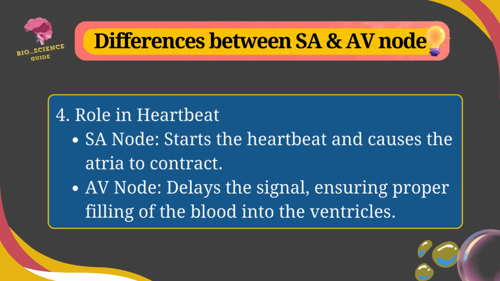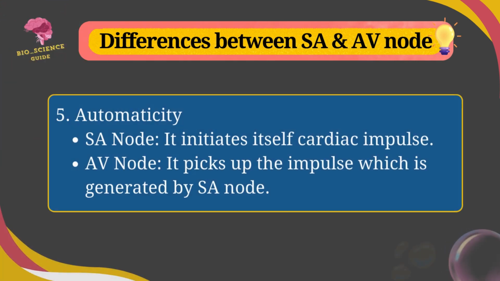On the role in heartbeat, the SA node starts the heartbeat and causes the atria to contract, but the AV node delays the signal, ensuring the proper filling of the blood into the ventricles. On automaticity, SA node initiates the cardiac impulses itself, but AV node picks up the impulse which is generated by SA node.